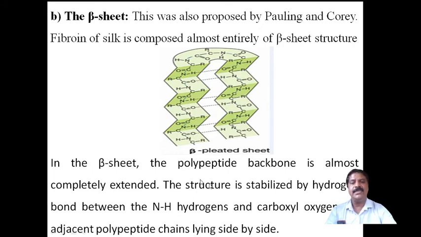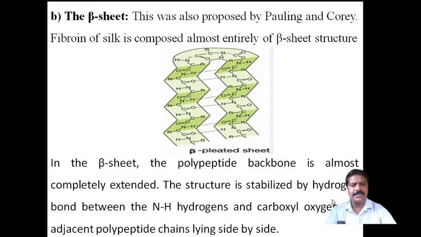In the beta sheet, the polypeptide backbone is extended. This is the backbone, and the R groups, oxygen groups and hydrogen groups lie to the left and right sides. The backbone is extended, and then it bends and folds over.